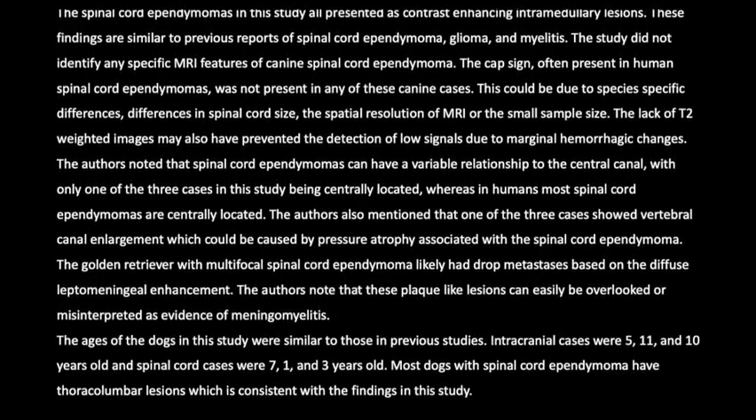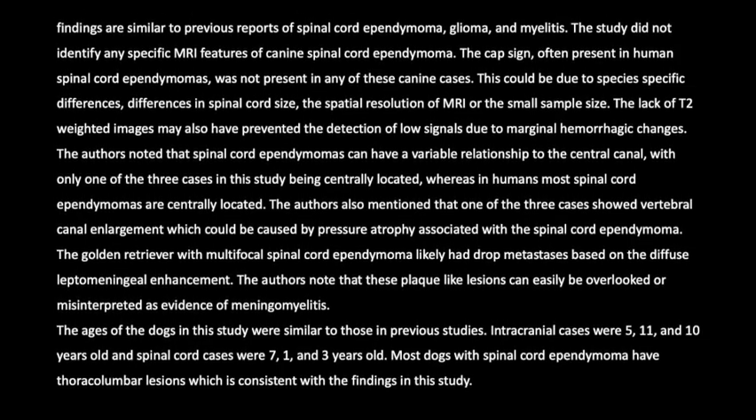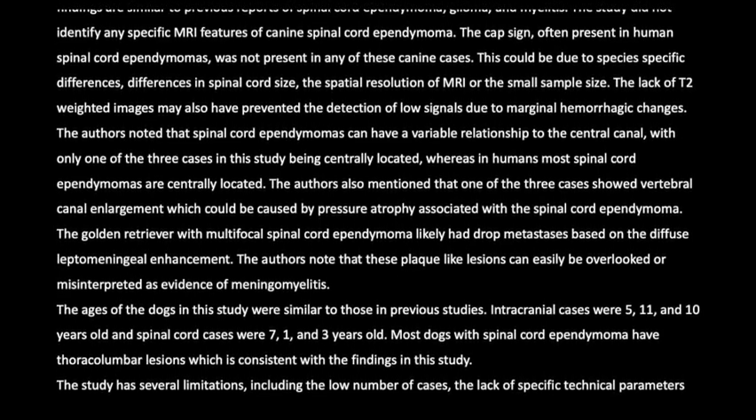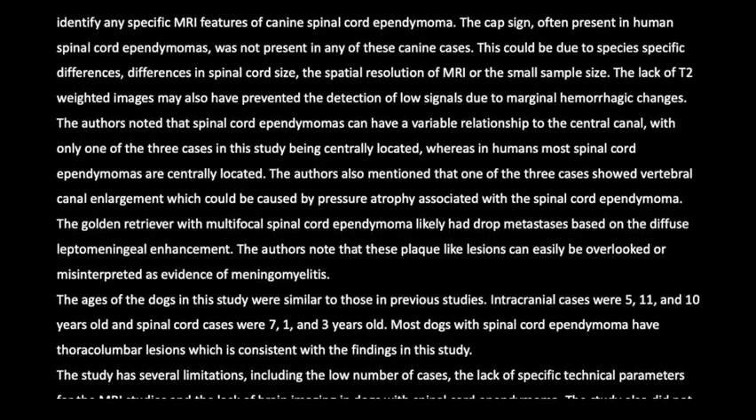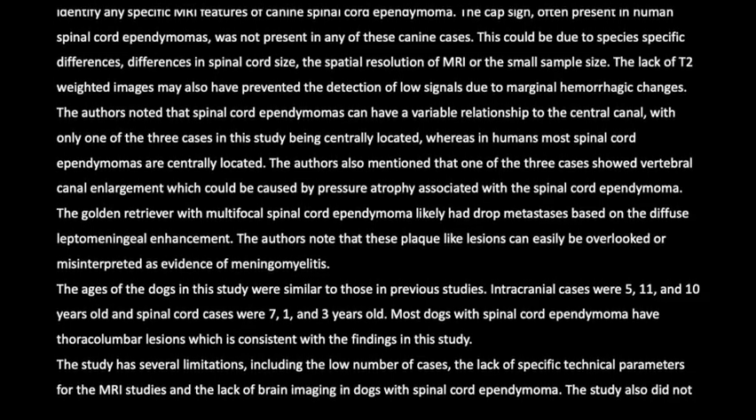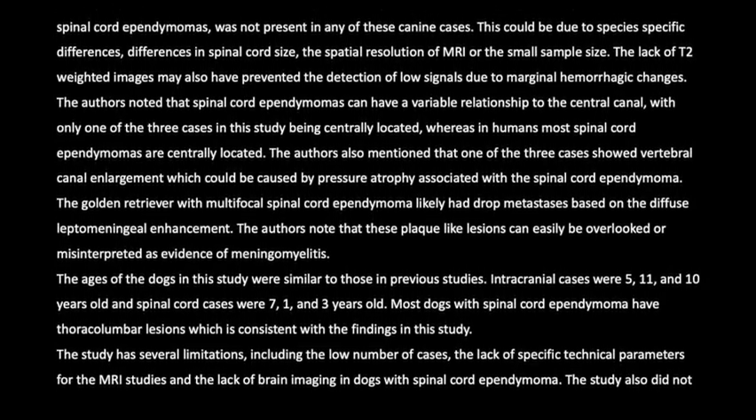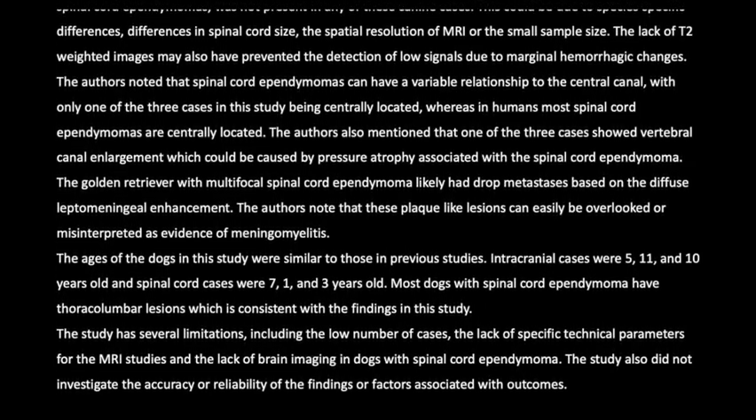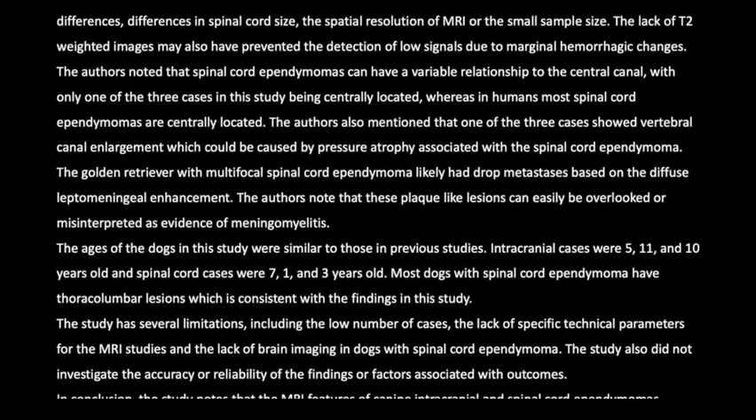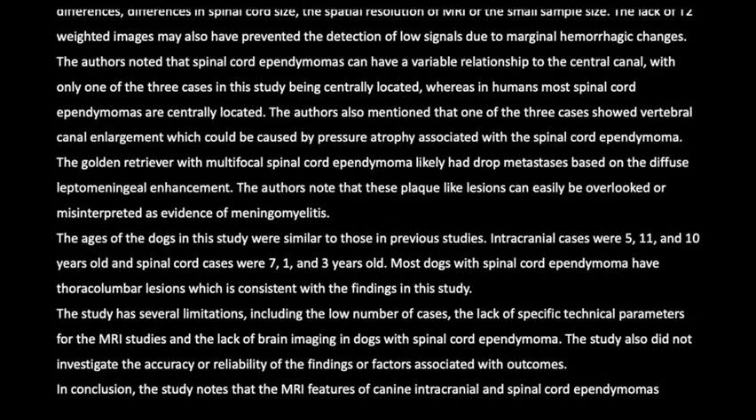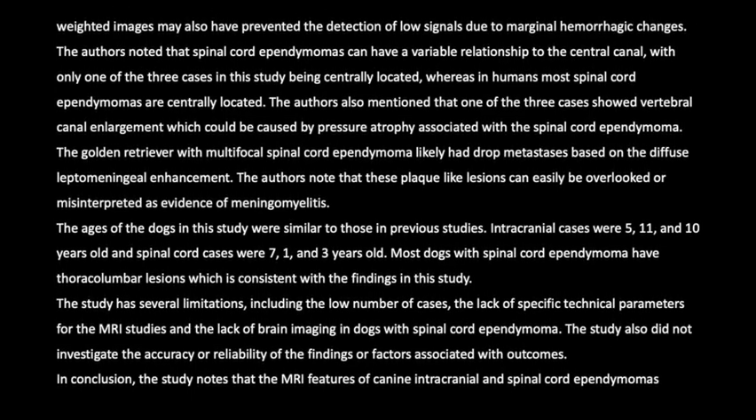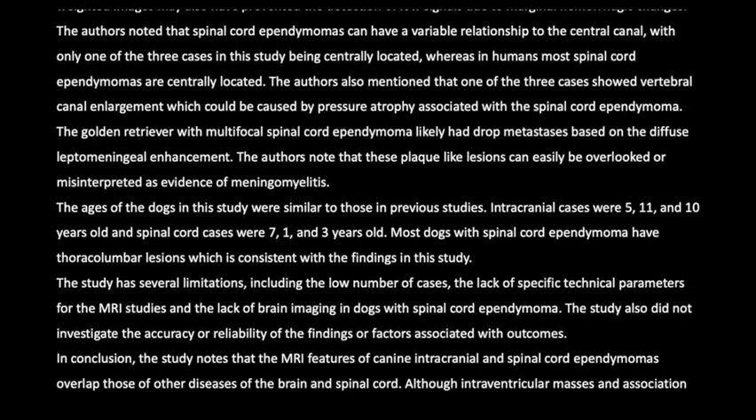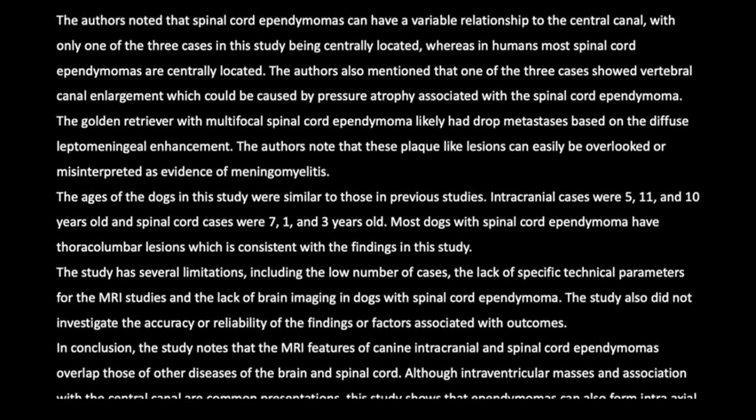The authors noted that spinal cord ependymomas can have a variable relationship to the central canal, with only one of the 3 cases in this study being centrally located, whereas in humans most spinal cord ependymomas are centrally located. The authors also mentioned that one of the 3 cases showed vertebral canal enlargement, which could be caused by pressure atrophy associated with the spinal cord ependymoma. The golden retriever with multifocal spinal cord ependymoma likely had drop metastases based on the diffuse leptomeningeal enhancement. The authors note that these plaque-like lesions can easily be overlooked or misinterpreted as evidence of meningomyelitis.